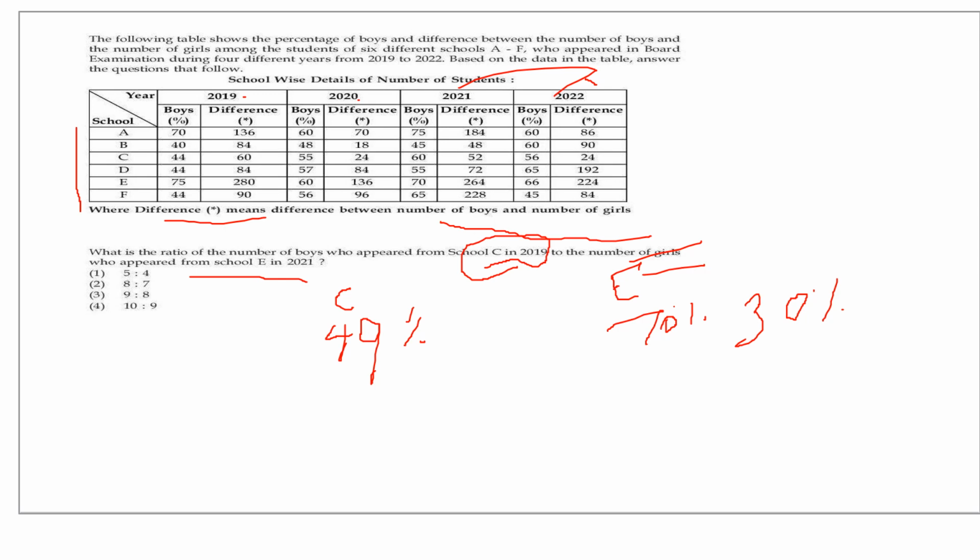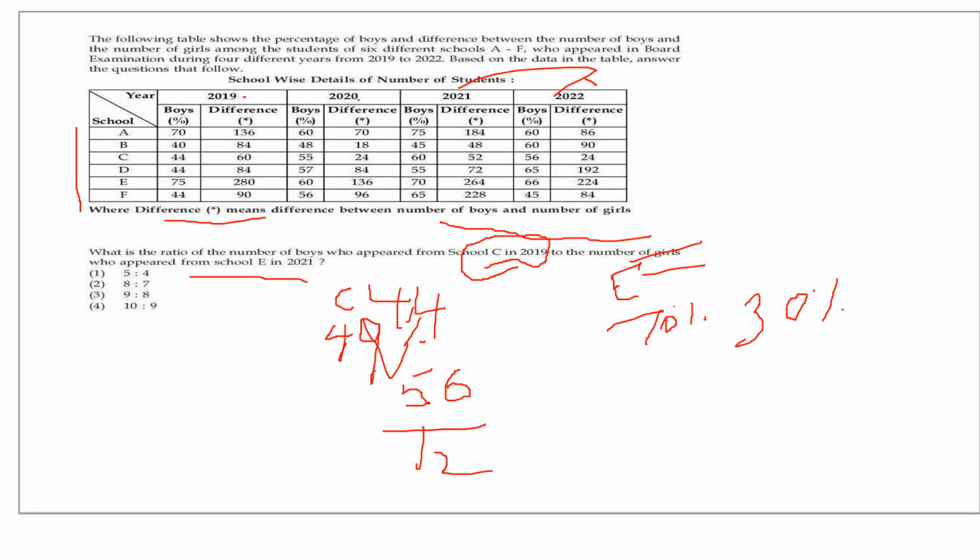First we'll do it for C. So for C, boys appeared is 44. It is 44, not 49. So what will be the girls percentage? Girls percentage will be 56 because 100 minus 44 is 56. And what is the difference between 56 and 44? It is 12. The difference is 12.